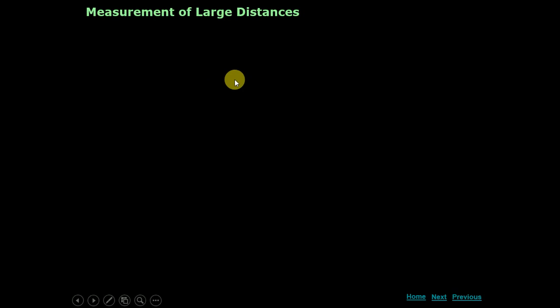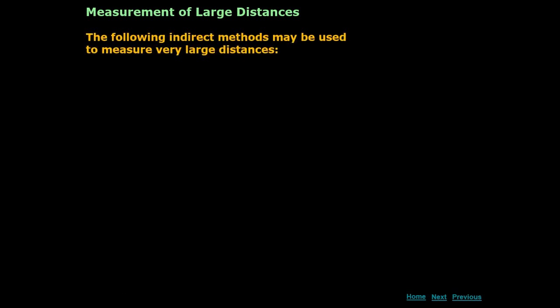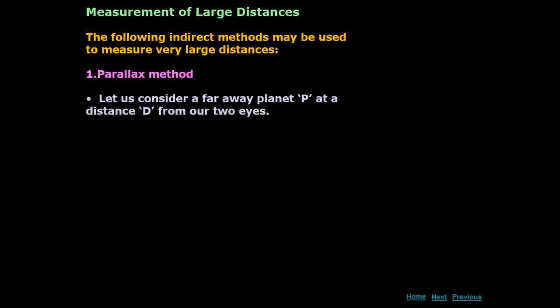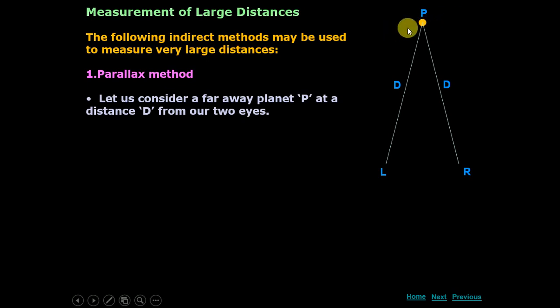Measurement of large distances. Let us see how we can measure large distances. The following indirect methods may be used to measure very large distances. First is the parallax method. Let us consider a faraway planet P at a distance capital D from our two eyes. You see this is a planet P and it is at distance capital D from our eyes.